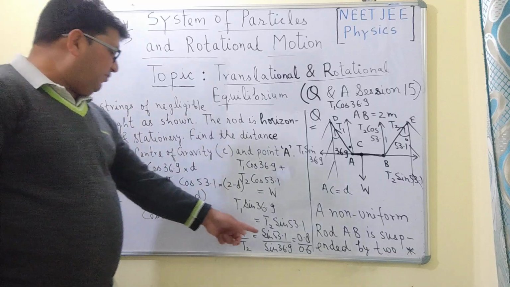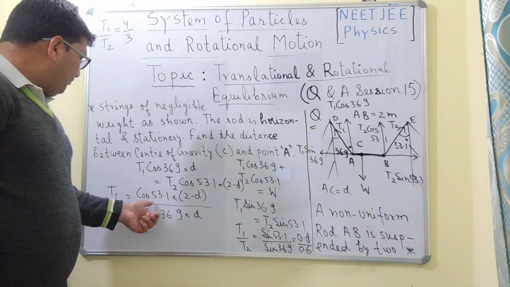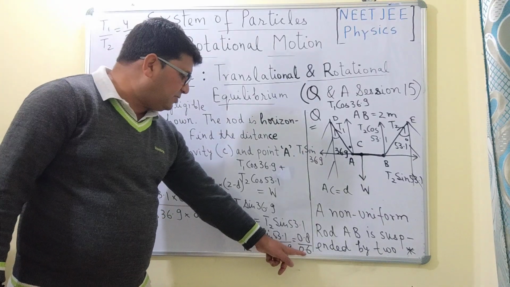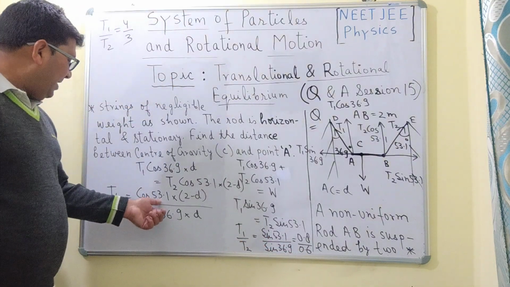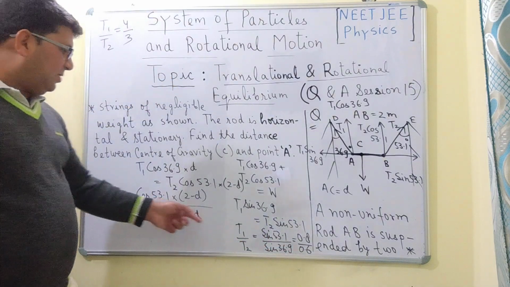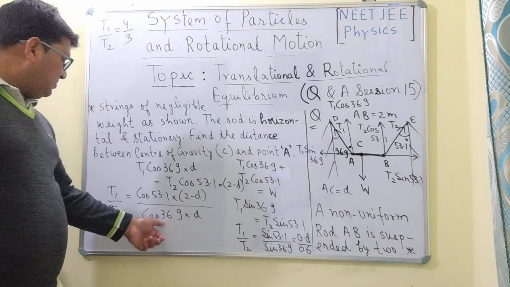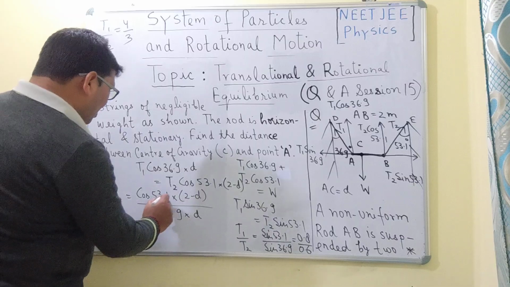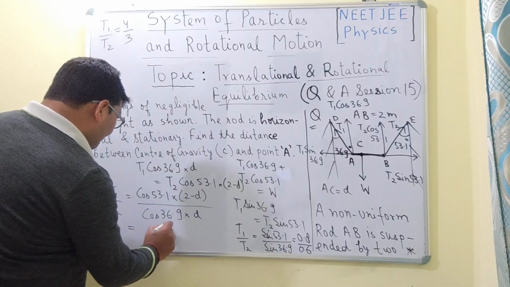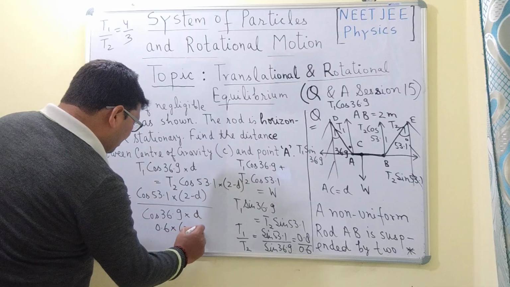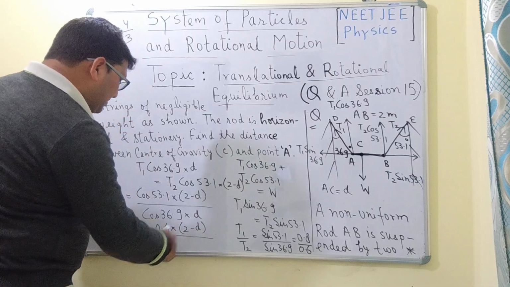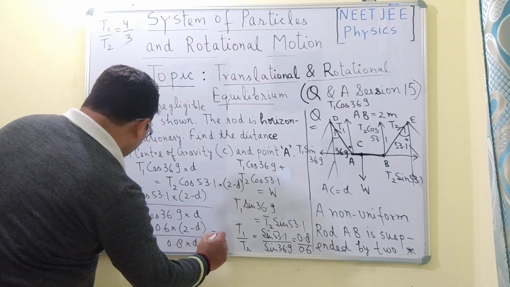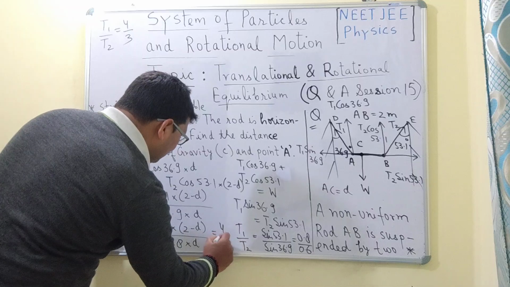Now since sine 53.1 is equal to 0.8 and sine 36.9 is equal to 0.6, the value of cos 53.1 will be equal to 0.6 and the value of cos 36.9 will be equal to 0.8. So this is equal to 0.6 into 2 minus D divided by 0.8 into D, and this is equal to T1 upon T2, which is 4 by 3.